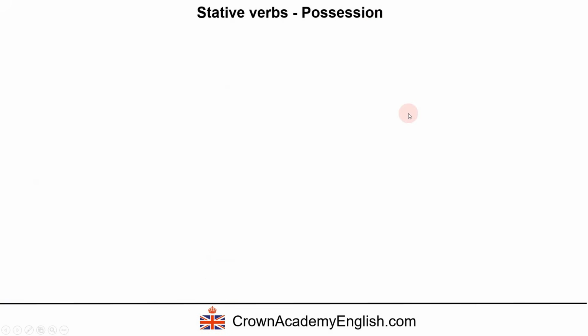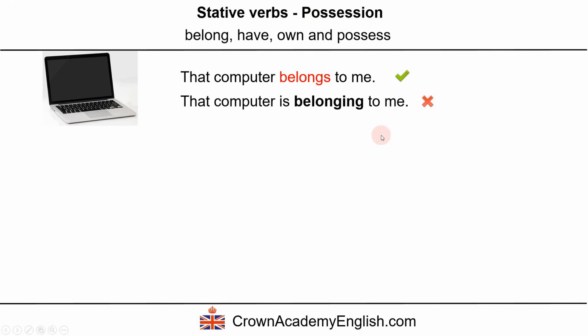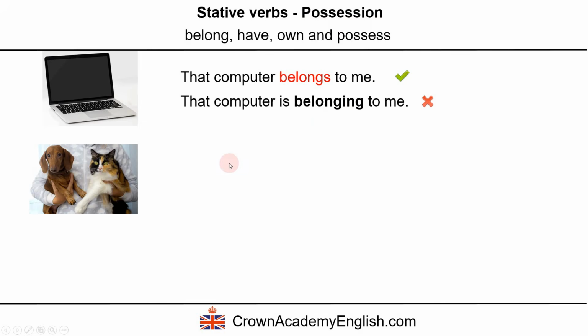Possession. Belong, have, own, and possess. That computer belongs to me. So we have the verb belong in the present simple, and this is a stative verb describing possession. And this is wrong. Jane has a dog and a cat.